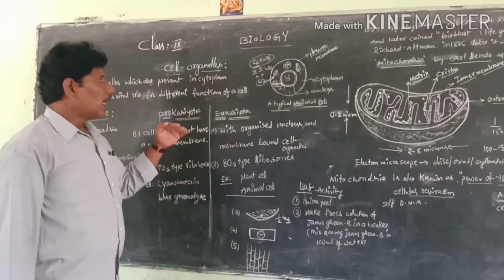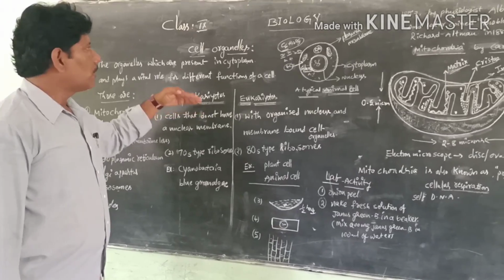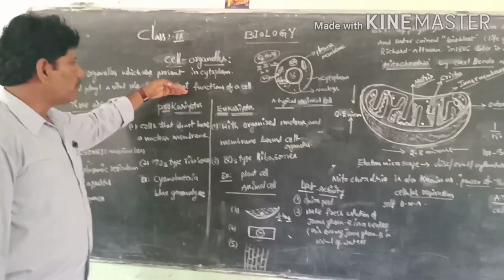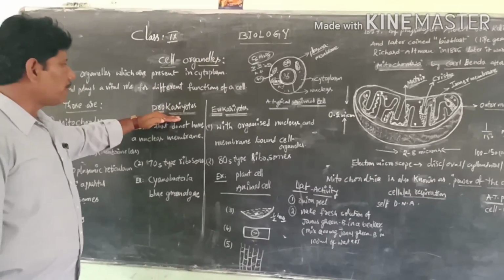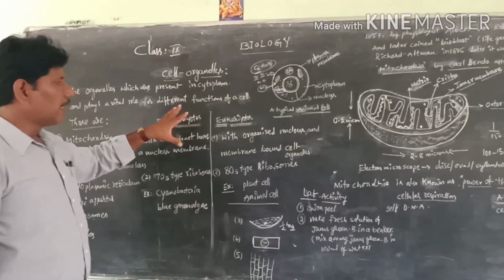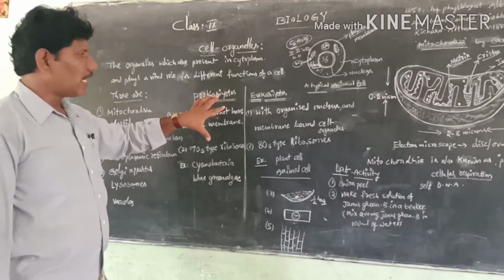Next, another important concept of cell organelles should be very clear: organisms are mainly of 2 kinds based on the membrane-bound cell organelles.